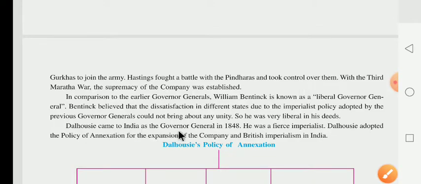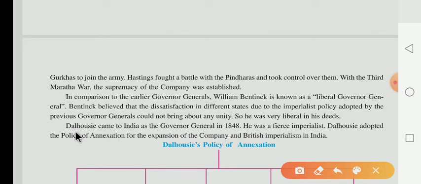Dalhousie came to India as Governor General in 1848. After Bentinck, Dalhousie came to India as Governor General in which year? In 1848. He was a fierce imperialist. Fierce means horrifying, in Hindi, bhayankar. Imperialist, as we have already learned, means the British extended their empire into India in an aggressive mode, and Dalhousie adopted the policy of annexation.